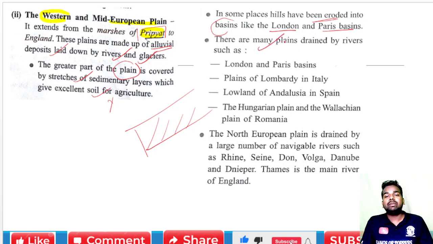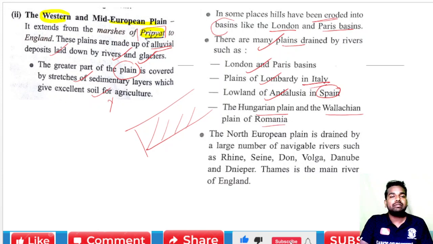There are many plains drained by the rivers, such as the London and Paris basins, the plains of Lombardy in Italy, the lowlands of Andalusia in Spain, the Hungarian plains, and the Wallachian plains of Romania. So how many plains have we seen? First London and Paris, second Italy, third Spain, fourth the Hungarian plains and the Wallachian plains of Romania.